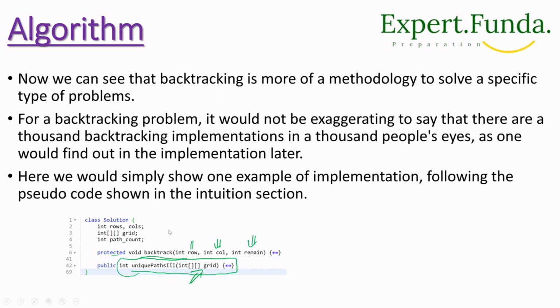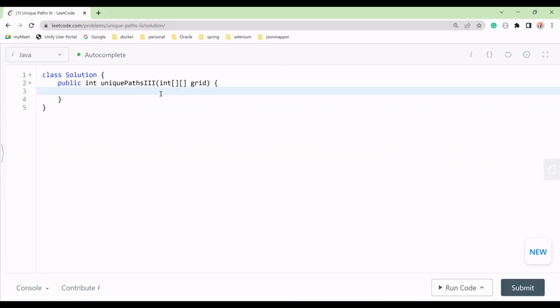So let's go to the code section and see how to implement that. Before that, we have to do backtrack, so we can take a backtrack function and then implement the backtracking function as we have discussed. Either we start from here, or you can create a backtracking function.